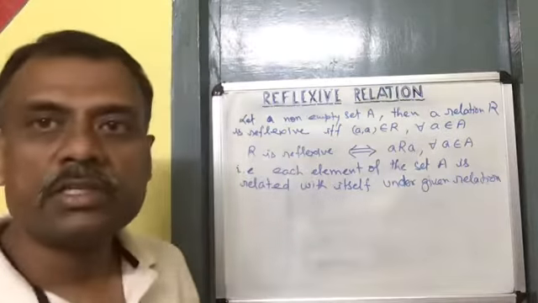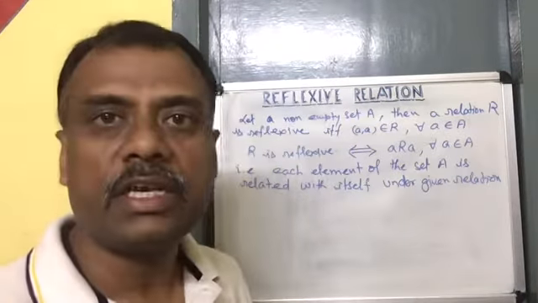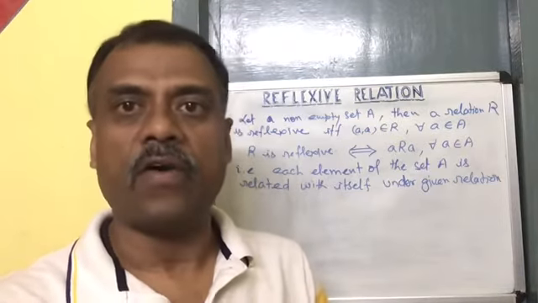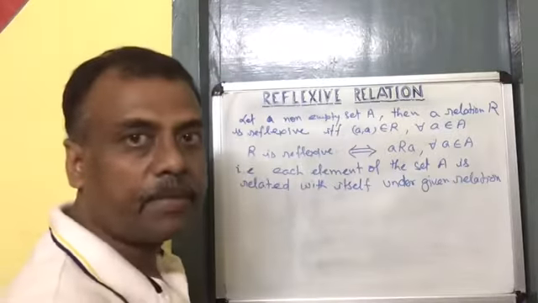This relation is different from the identity relation. In identity relation, what happens? Each element is related with itself only. So let us understand with the help of an example.